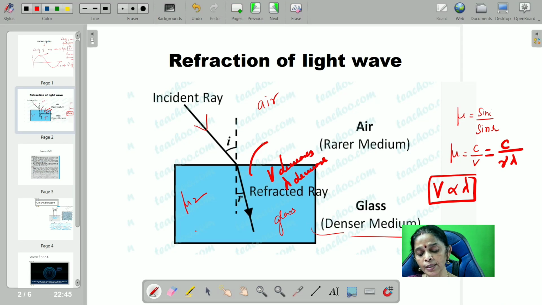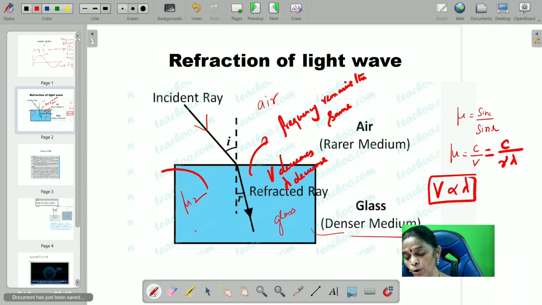What happened to the frequency? Just now I told you. Frequency remains the same. Why does the frequency remain the same? I have told you, molecules are set into forced oscillation.